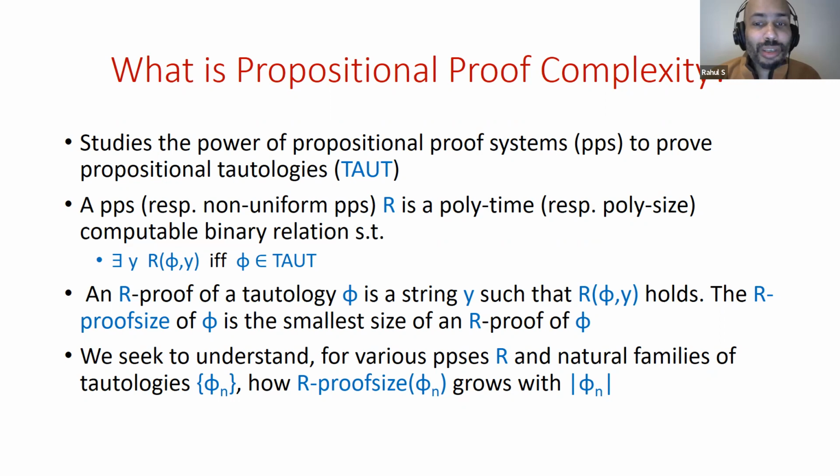The classic result of Cook and Reckhow says that NP not equal to co-NP is equivalent to the fact that every propositional proof system has hard formulas, a hard sequence of formulas for which the proof size grows super-polynomially. And similarly, NP not equal to co-NP/poly corresponds to every non-uniform propositional proof system having a sequence of hard formulas for which the proof size grows super-polynomially.